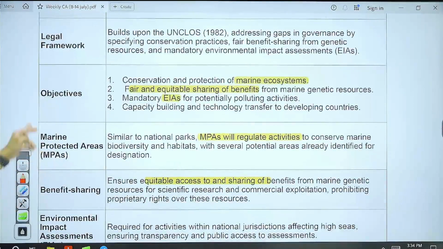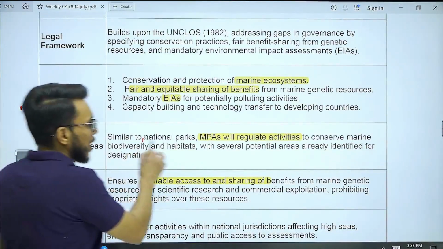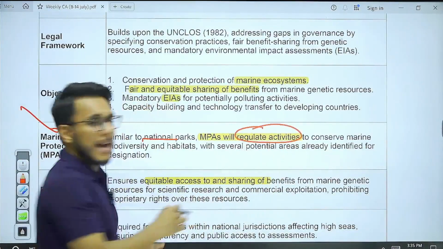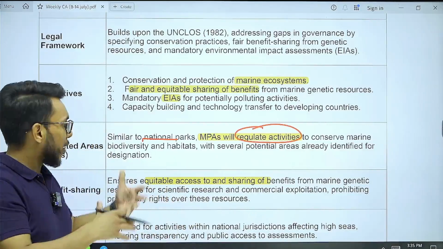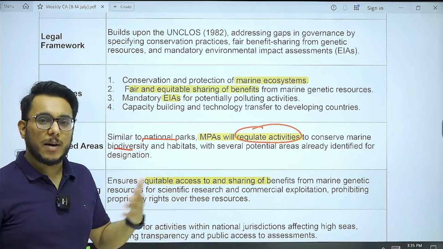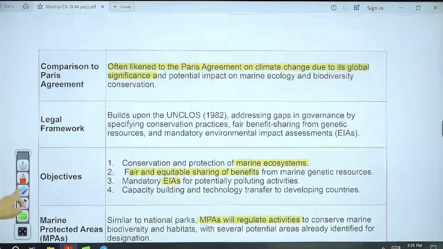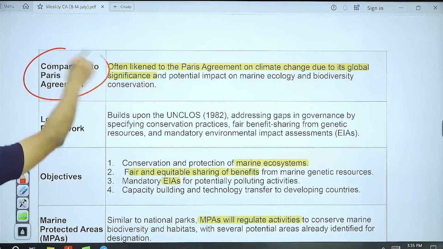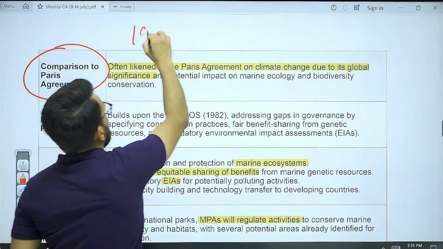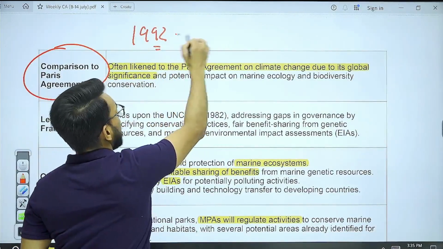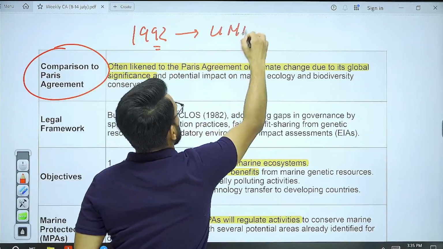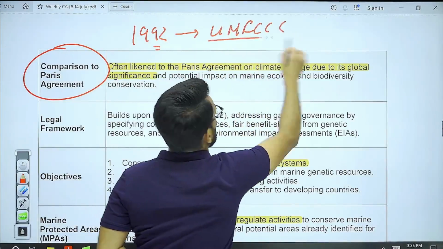I discussed this particular term, marine protected area. What is it? They are similar to a national park, and they will regulate the activities within the high seas to ensure marine biodiversity, marine life, flora and fauna are not disturbed. Now, this particular treaty is being compared with the Paris Agreement. Now, you see, in 1992, the United Nations Framework Convention on Climate Change was taken up.